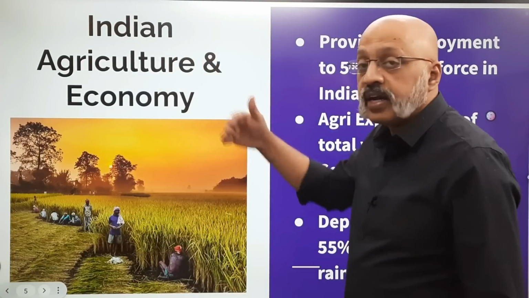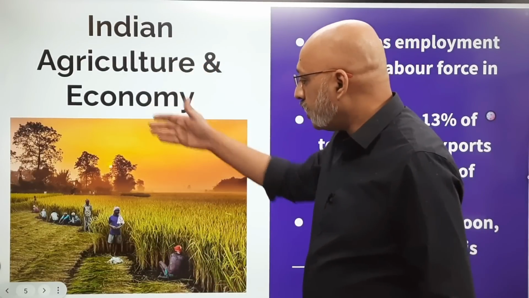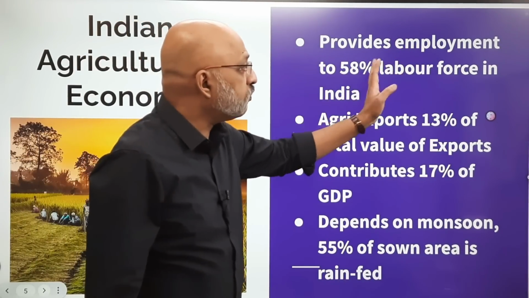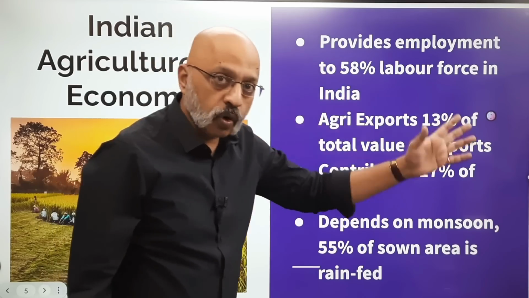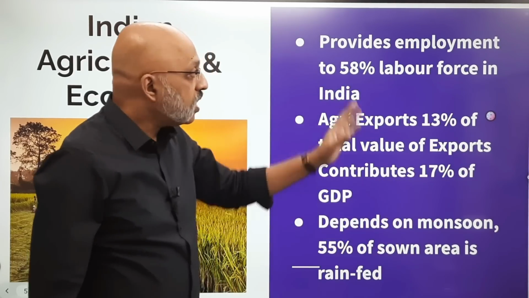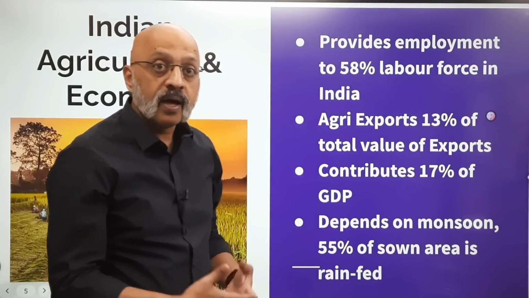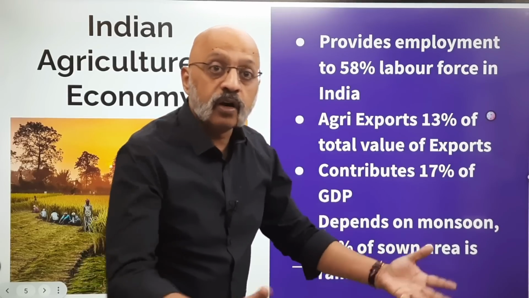Now, the Indian agriculture and the economy. Let's understand the correlation between the two. It provides employment to 58% of the labor force in the country. We already knew about the 2/3. So 58% of the labor force, 58 out of every 100 workers are somehow associated with the world of agriculture.